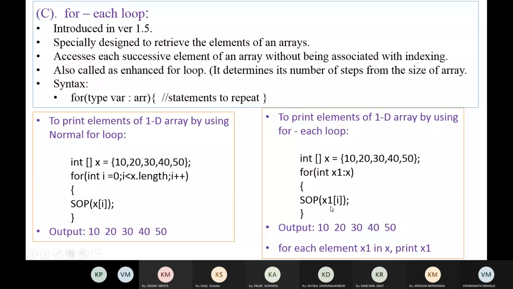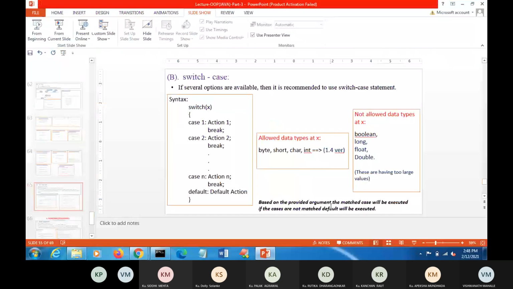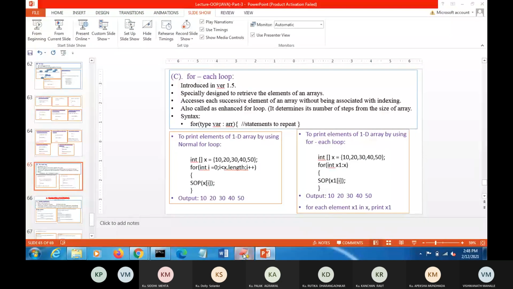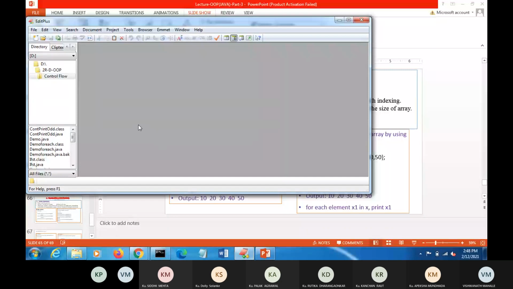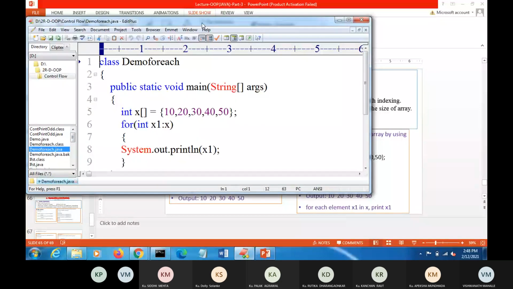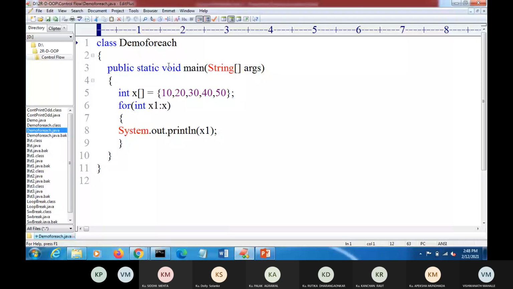If you want to see this, you can see this example that will print the elements of an array. Here is the program, and I have already written it.